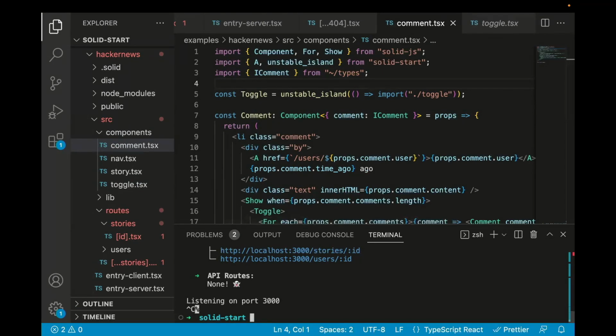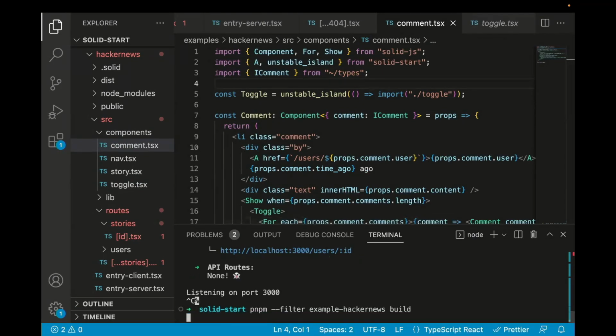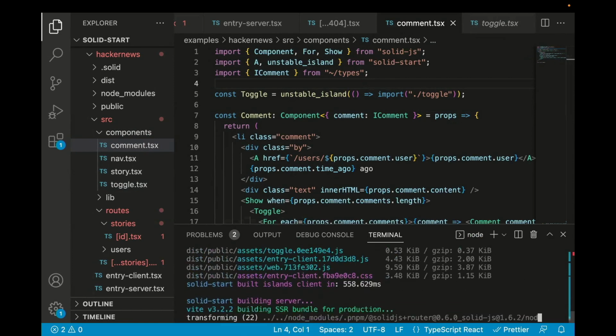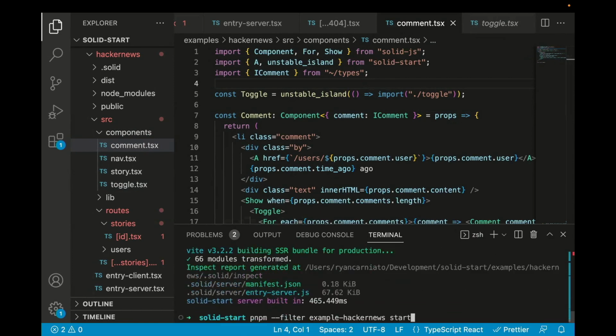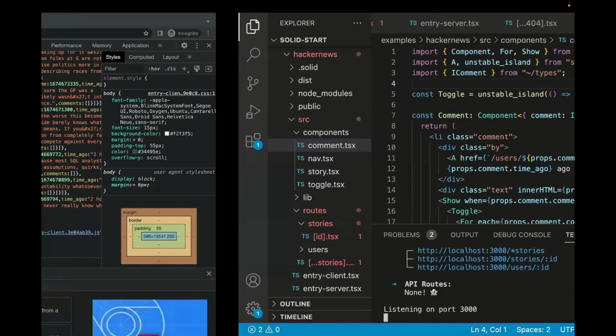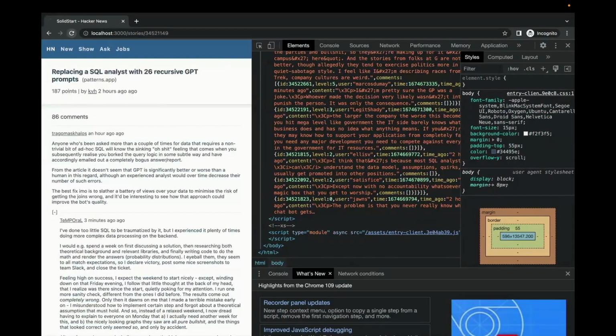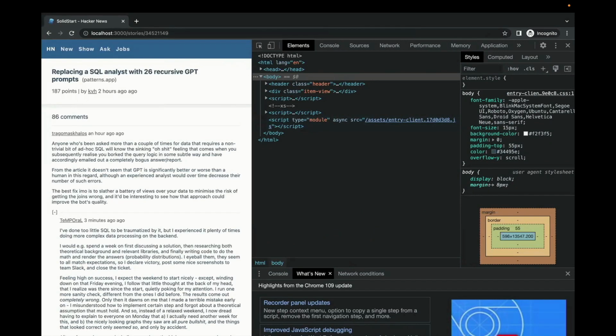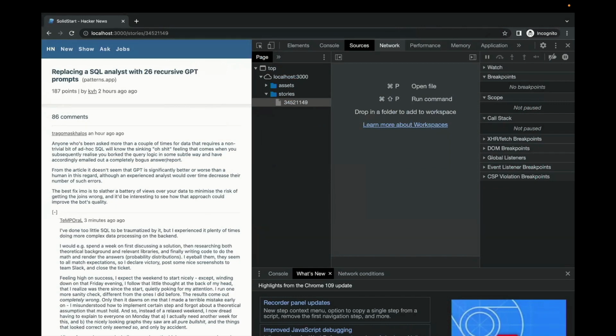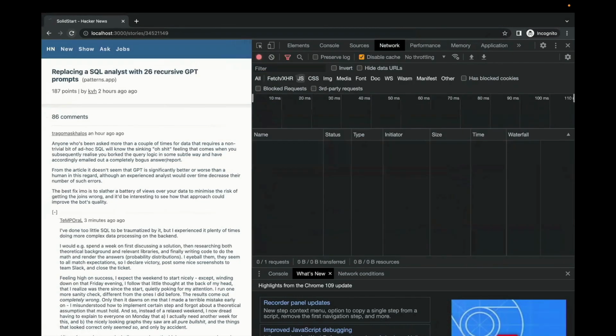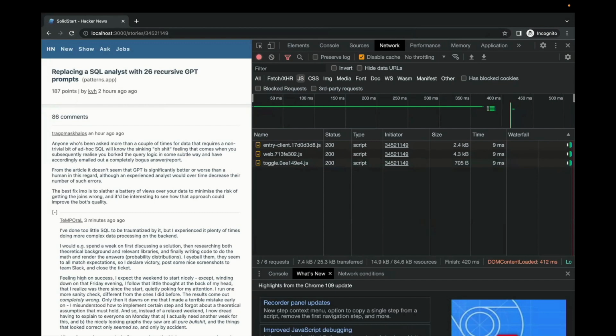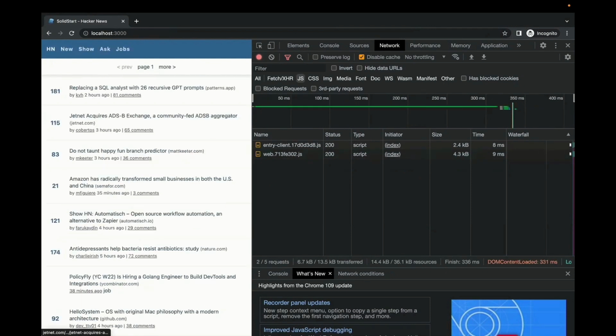And with that and setting it to islands true, we should be able to just build our example again and start. And we're going to see a little bit of a different story happen. When we refresh the page, our comments still collapse. So this all still works. But what you're going to notice is that suddenly we've only got 7 kilobytes of JavaScript. The other 12 disappeared. And actually this page is a little bigger because it has the toggle on it, right? If we navigate over here, you'll see it's actually 6.7 kilobytes of JavaScript, not splitting hairs here.